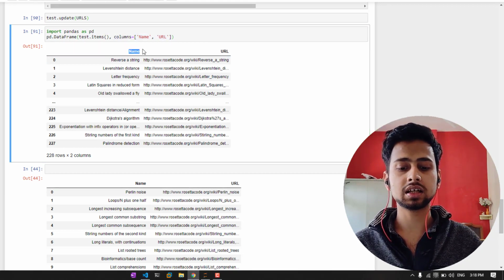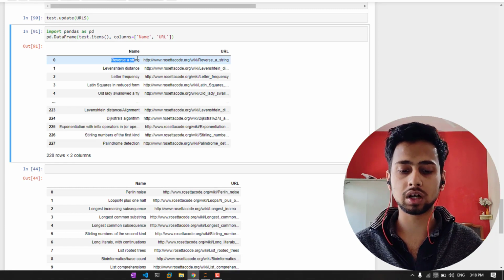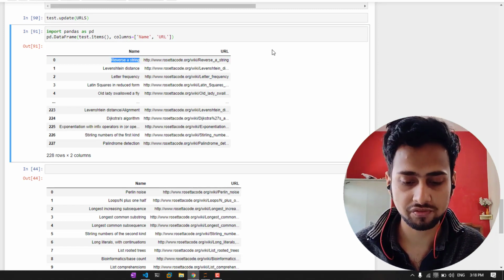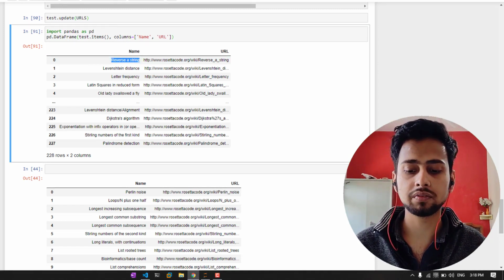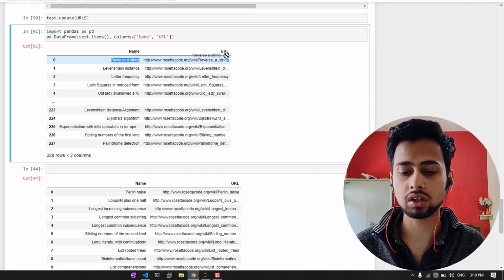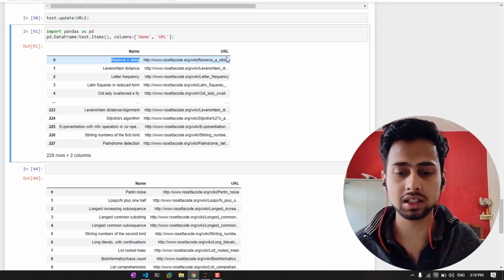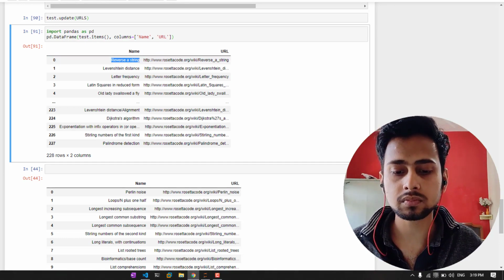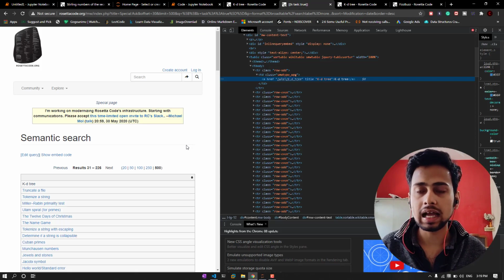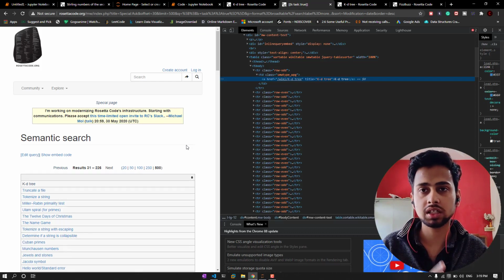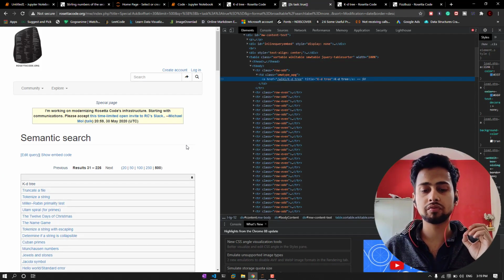Here you can see that in name we have the name of the program, which is perfectly fine, and then in URL we have the URL of the code that we want. So this is what we wanted. We have successfully scraped this website, and we are able to get all the questions with their paired link values.